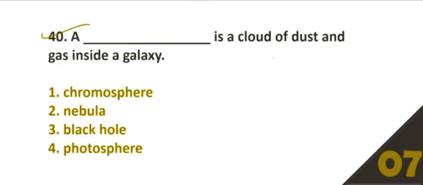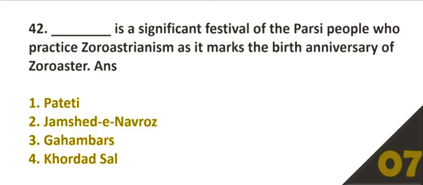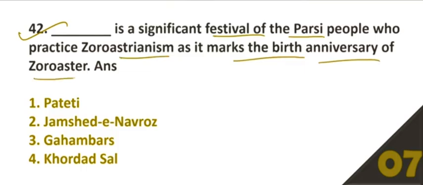40. A dash is a cloud of dust and gas inside a galaxy. Option number 2, nebula. 41. How many types of writs can be issued by the Supreme Court to protect the fundamental rights of the Indian citizens? Option number 3, 5. 42. Dash is a significant festival of Parsi people who practice Zoroastrianism, as it marks the birth anniversary of the Zoroaster. Option number D, Khordad Sal.